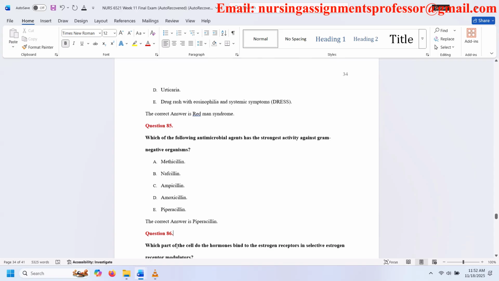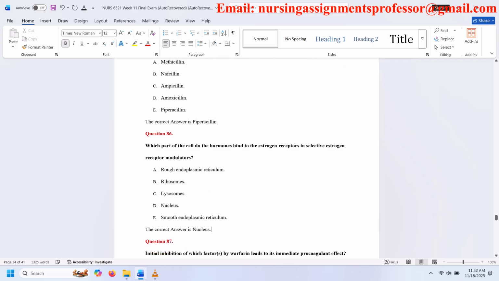Question 86. In which part of the cell do the hormones bind to the estrogen receptors in selective estrogen receptor modulators? A. Rough endoplasmic reticulum. B. Ribosomes. C. Lysosomes. D. Nucleus. E. Smooth endoplasmic reticulum. The correct answer is nucleus.